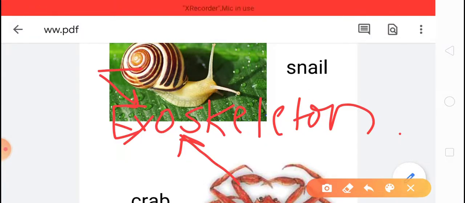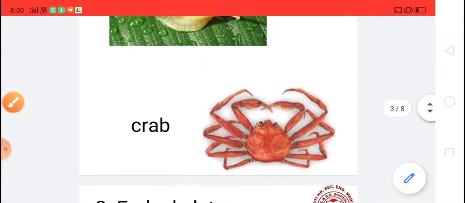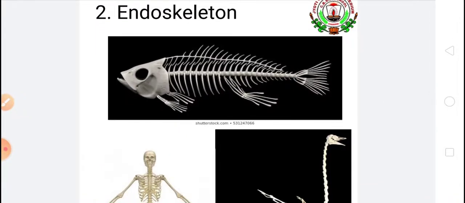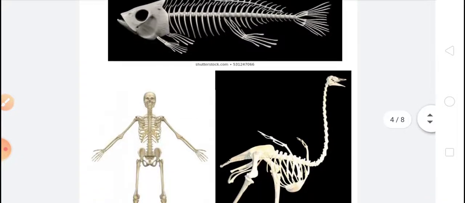Another type of skeleton is endoskeleton. Endoskeleton means just like our body. Here you can see the skeleton which is present inside the body, and such kind of skeleton is called endoskeleton. For example, our skeleton is present inside our body.